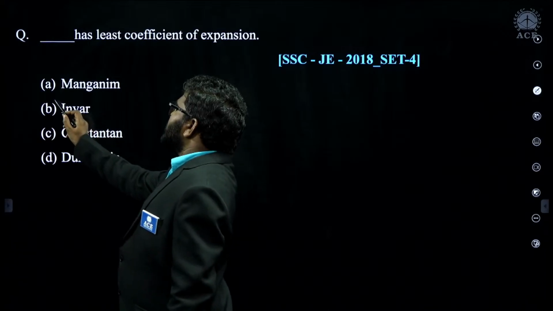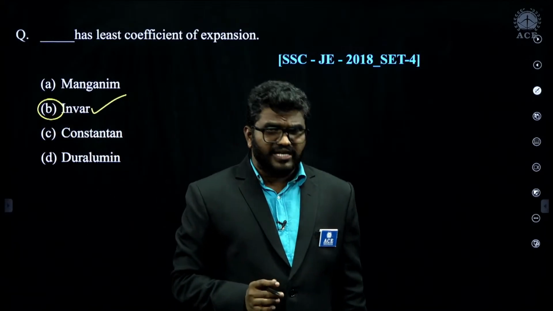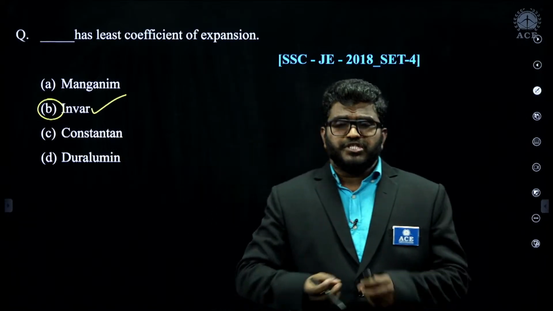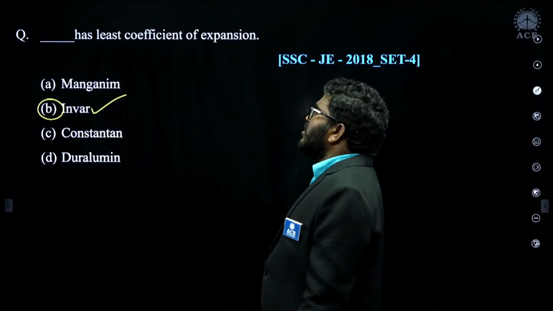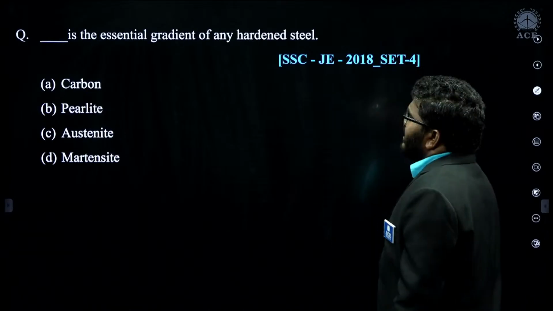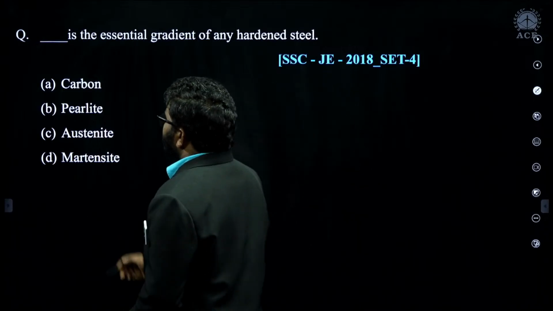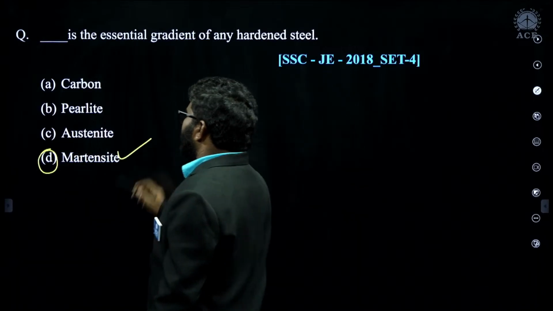Okay. Dash has the least coefficient of expansion. Invar is an iron nickel alloy. It has the least coefficient of expansion. Like measurement tapes are produced from Invar material only. Dash is the essential ingredient for any hardened steel. Martensite is the ingredient for hardened steel.